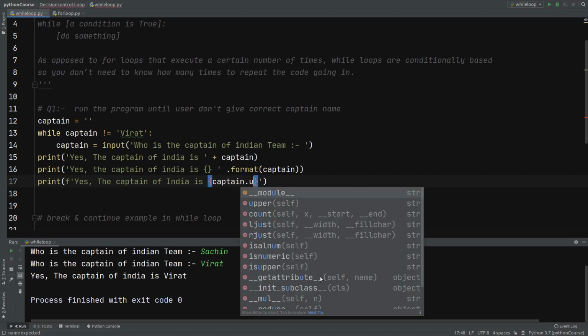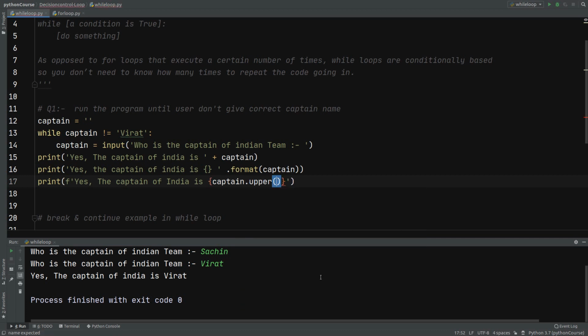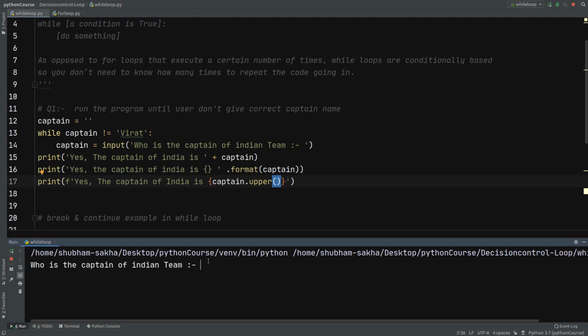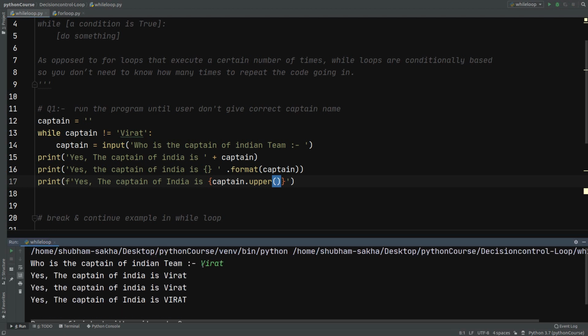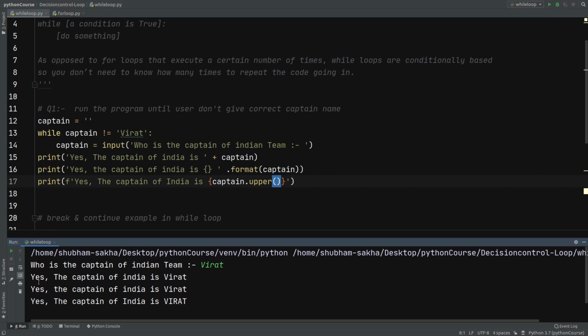So what it will do, whatever the correct output, it is going to print in upper case. So if I just give Virat, as you can see, all three have given the same answer, yes, the captain of India is Virat, but in the last one you can see the answer has come as VIRAT, all in caps. So that is the beauty of using this third form of string formatting. So if you haven't watched my string video, please watch that video.